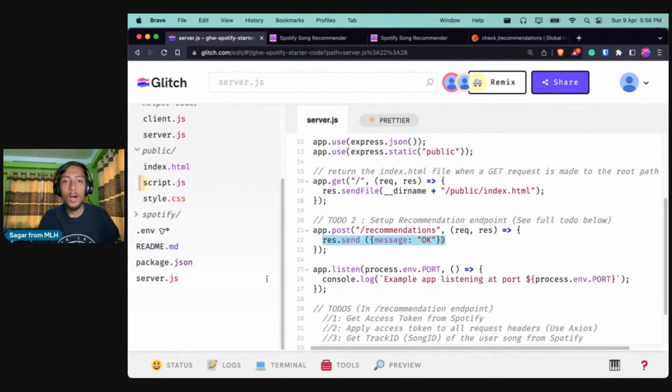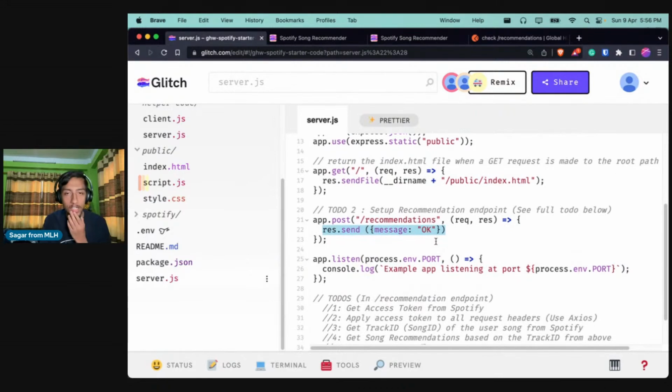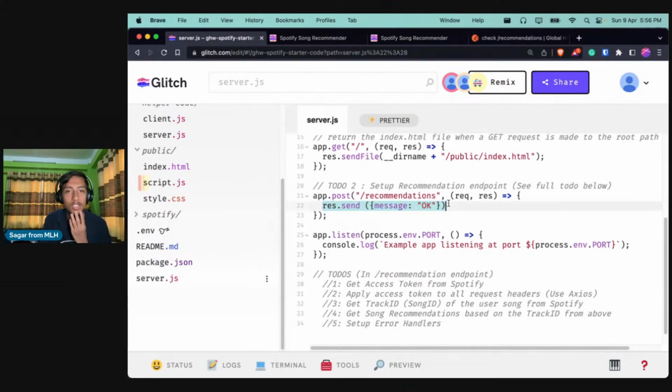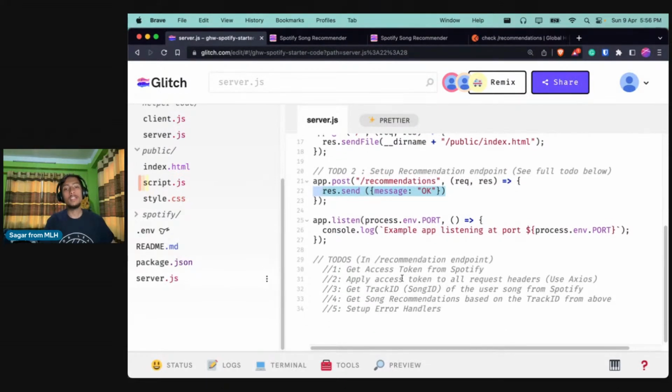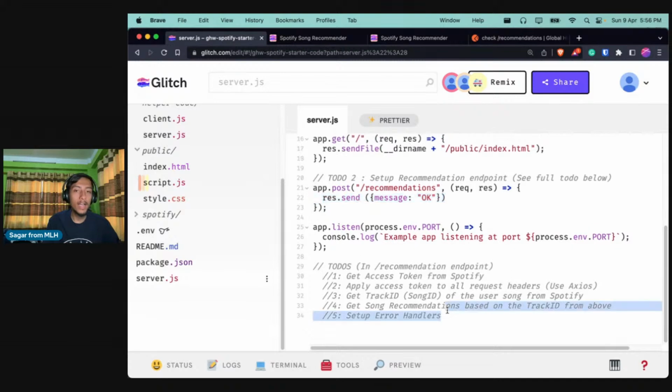Awesome. But now let's see what we need to do, right? Just sending a message of okay is not enough. So let's try to remember what we did yesterday, and let us do that again. If you scroll a bit down, here you will be able to see all the to-dos that we need to do, right? So the thing that we did yesterday was, in order for us to get the recommendation for a song, we did all of these things.